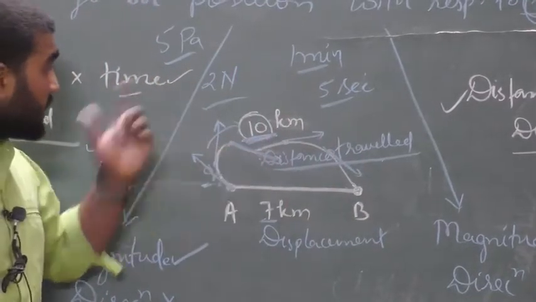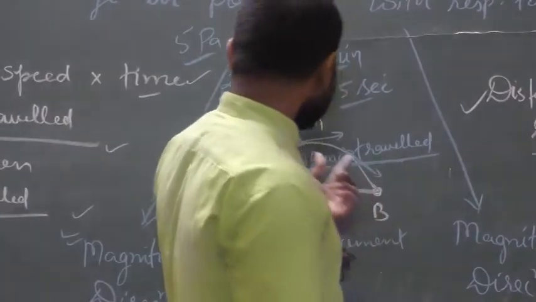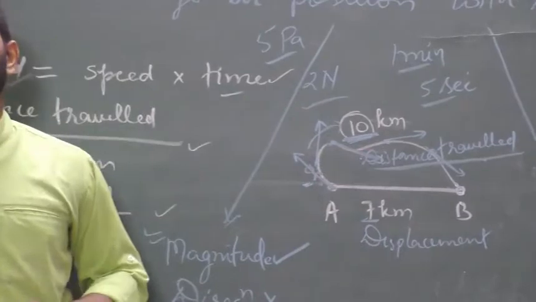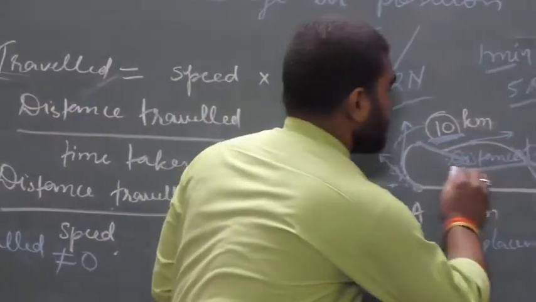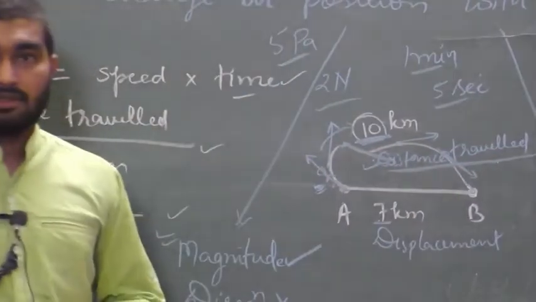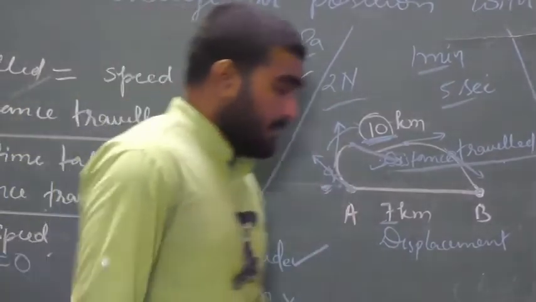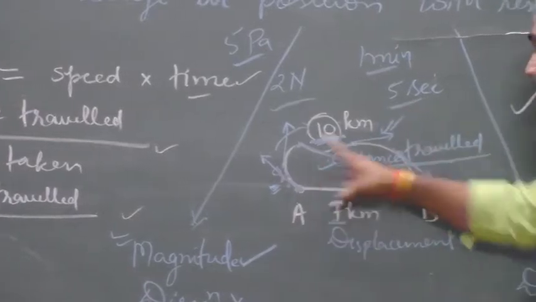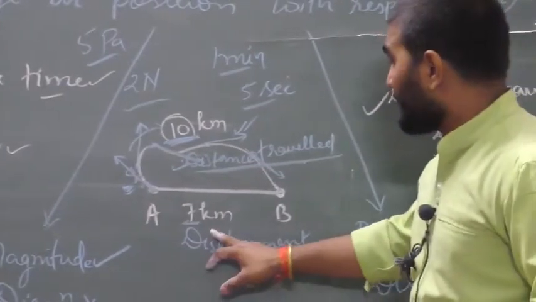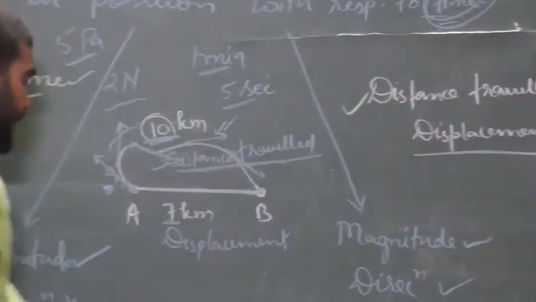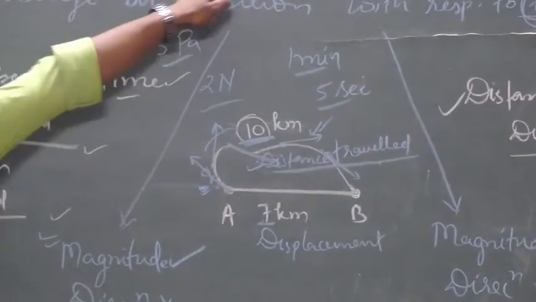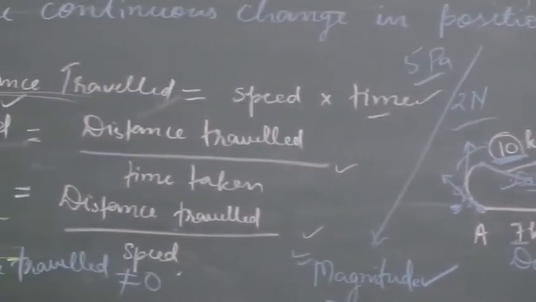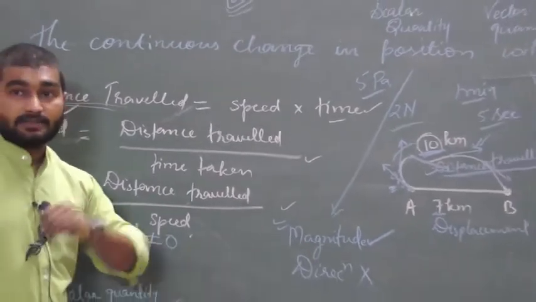So here, if I ask you, what is the distance traveled by the body? Then you will say, sir, 10 kilometers. And what is the direction of this distance traveled? There is no perfect direction here. So we can say there is only magnitude but not a perfect direction. A quantity which has only magnitude but not a perfect direction is called scalar quantity. So distance traveled is a scalar quantity because it has no perfect direction.